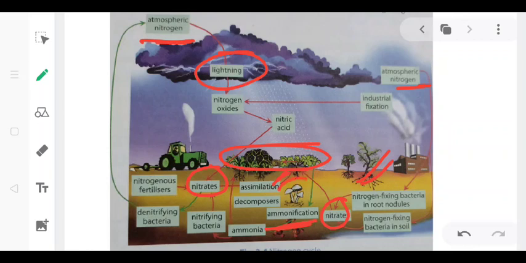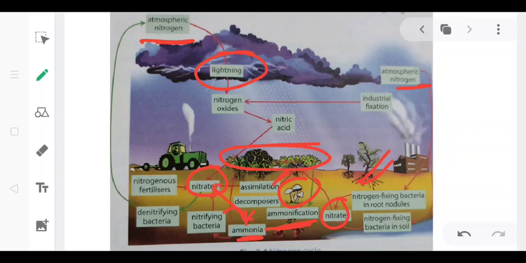As you can see here, a fungus is there, that means it is the decomposer which is decomposing the plant and animal body and converting the nitrogen content present in their body into ammonia. Now this ammonia is acted upon by the nitrifying bacteria, and the nitrifying bacteria convert this ammonia into nitrates.